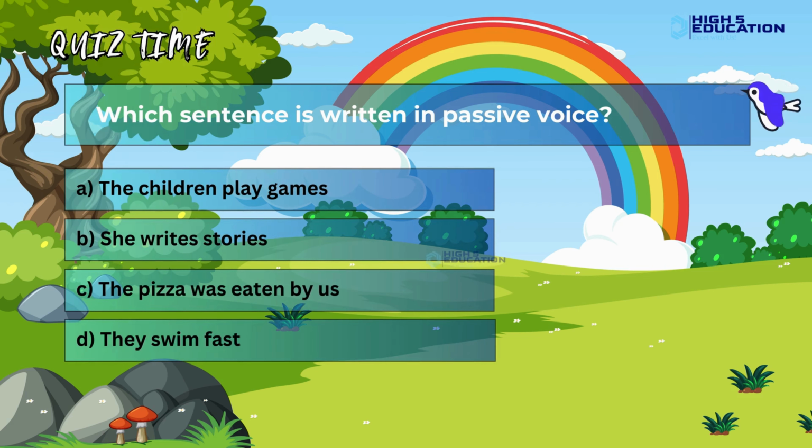Which sentence is written in passive voice? A. The children play games. B. She writes stories. C. The pizza was eaten by us. D. They swim fast.